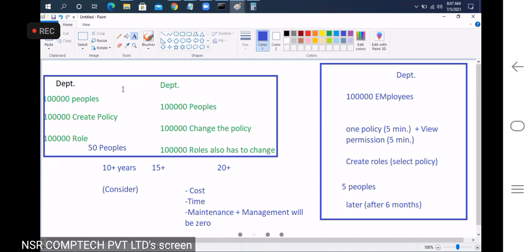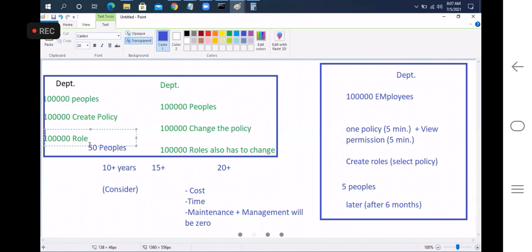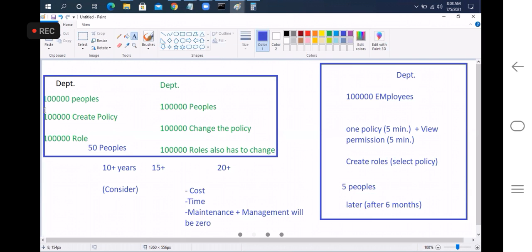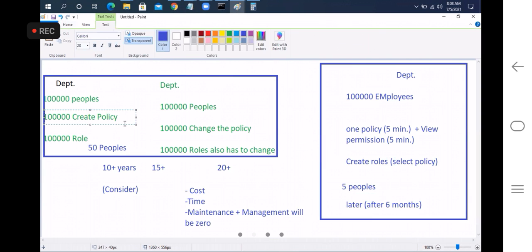So why are we defining a policy and why are we defining a role? If there is no role concept here, then it is really difficult to grant permissions to each and every individual user. And if we don't have a policy also, it is really difficult for us to manage.